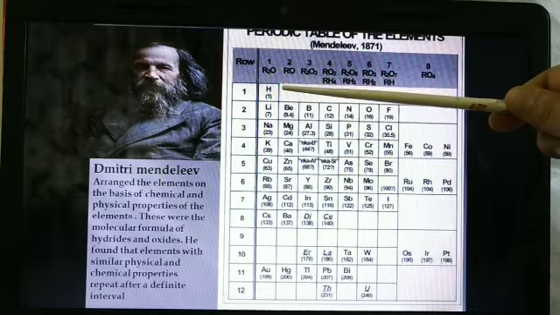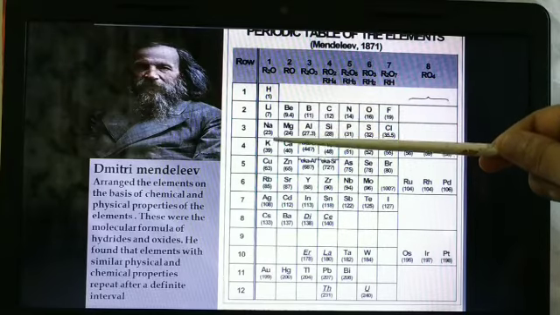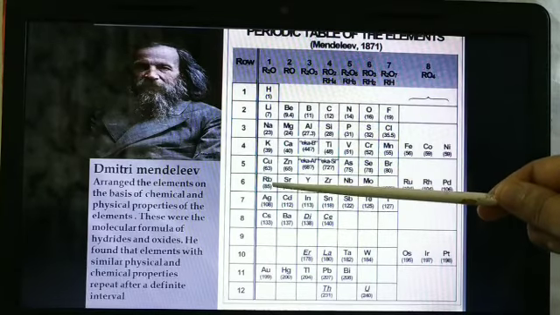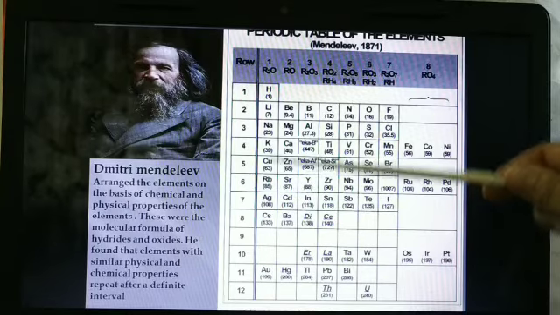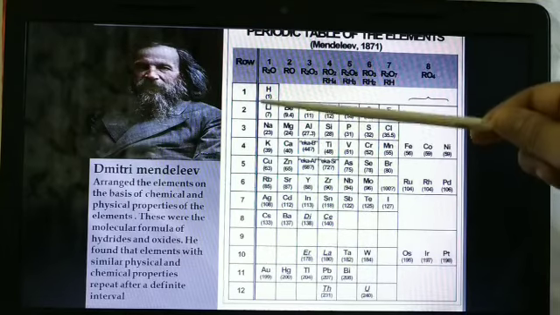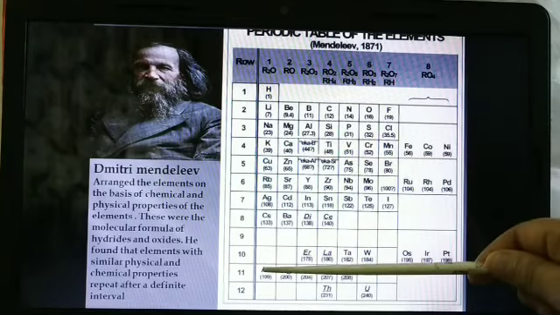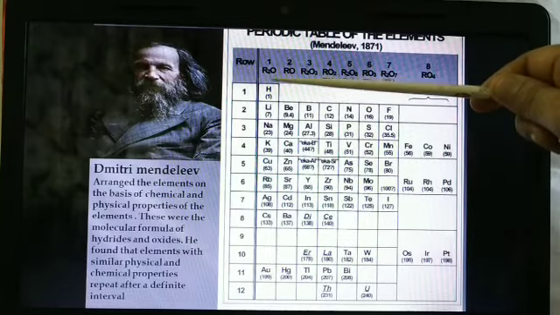Now you could see hydrogen, lithium, sodium, potassium, copper, rubidium, silver, caesium and gold. These were following the rule, that is, they chemically combined with oxygen in the same manner.